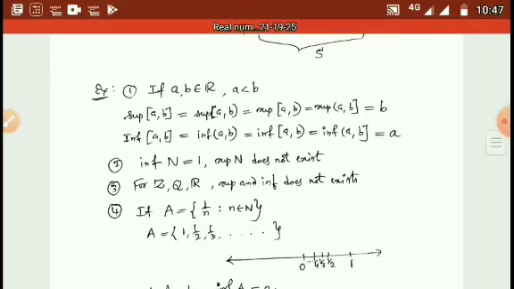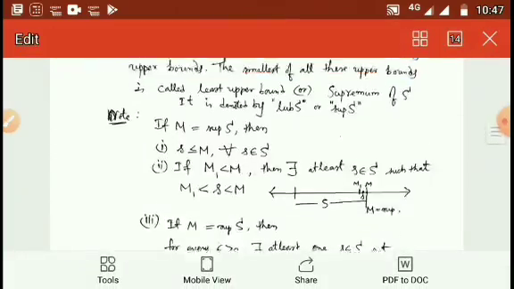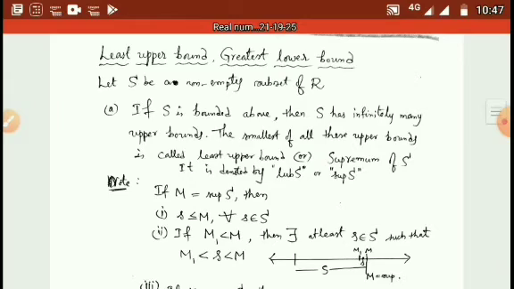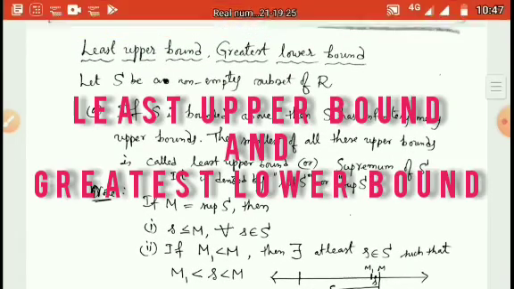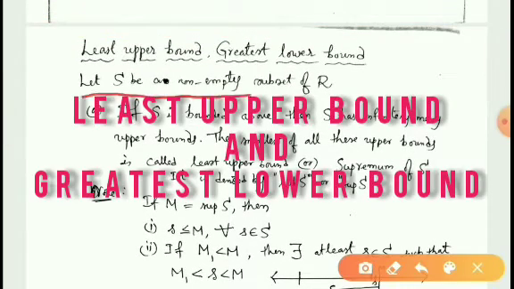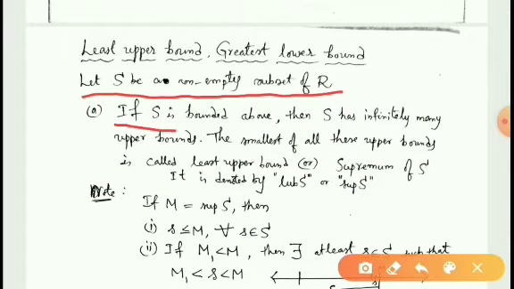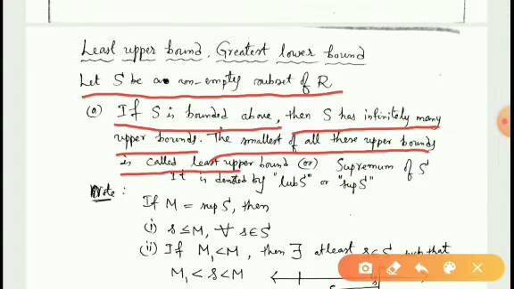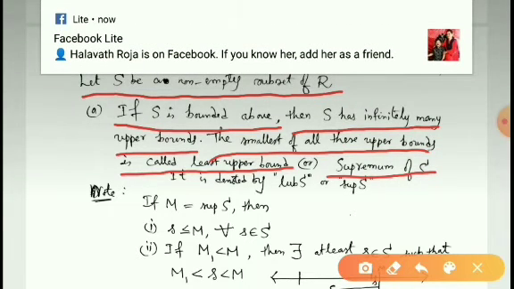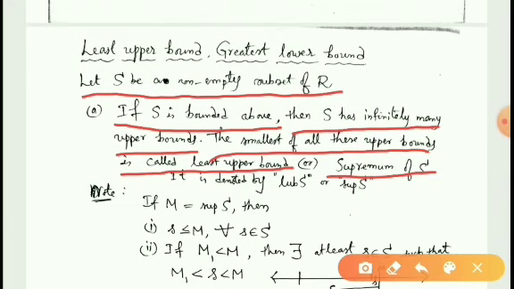See this. Least upper bound, greatest lower bound. Let S be a non-empty subset of R. If S is bounded above, then S has infinitely many upper bounds. The smallest of all these upper bounds is called the least upper bound or supremum of S. It is denoted by LUB S or supremum S.